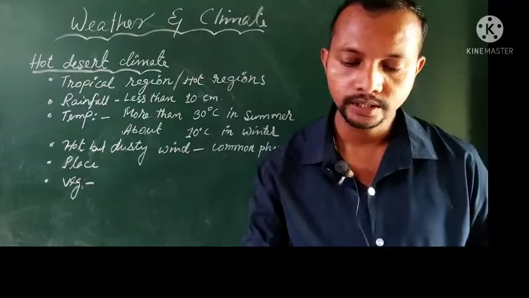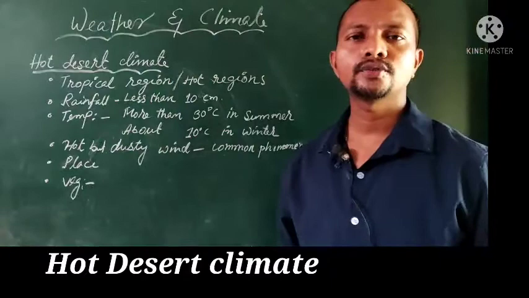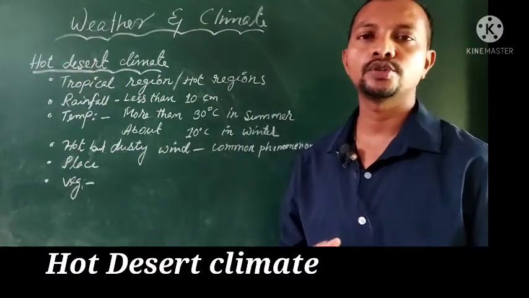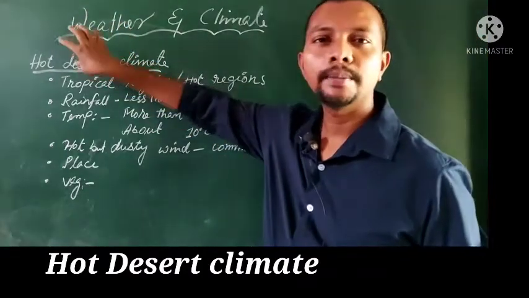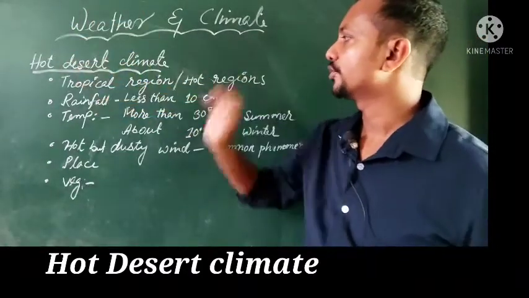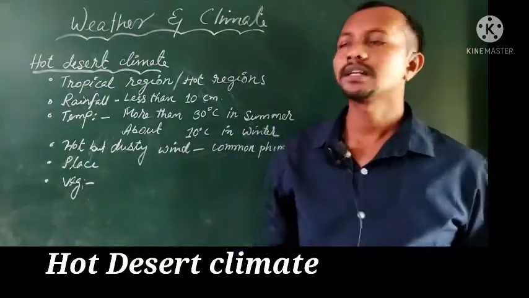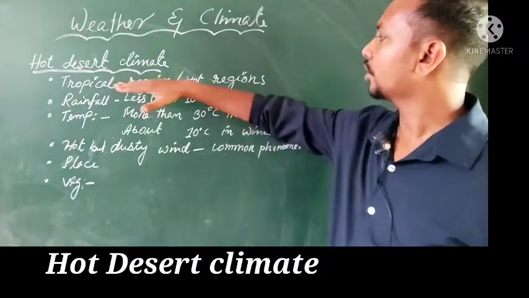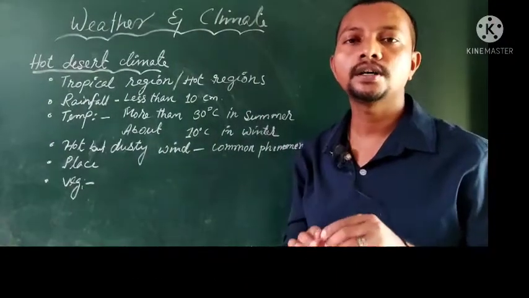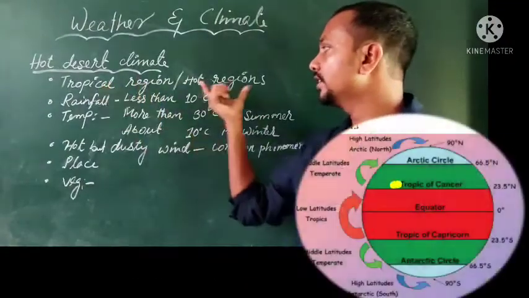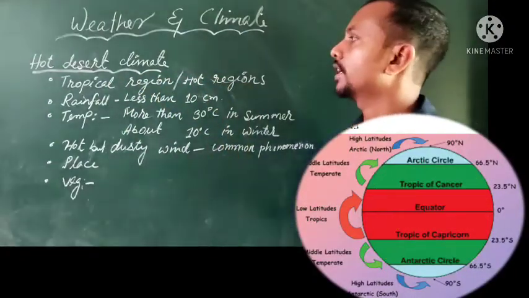Now let us continue with hot desert climate. Dear friends, by the very word hot you might have understood, and desert also, the region will surely be very hot. The area where this particular climate is seen is the tropical region. In the tropical region only we can find this climate, and even in the tropical region, only the very hot areas. In the hot areas only we can see this particular type of climate.